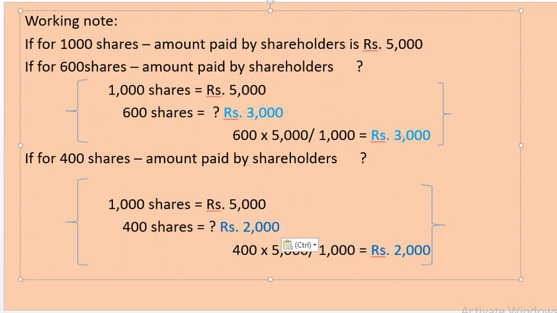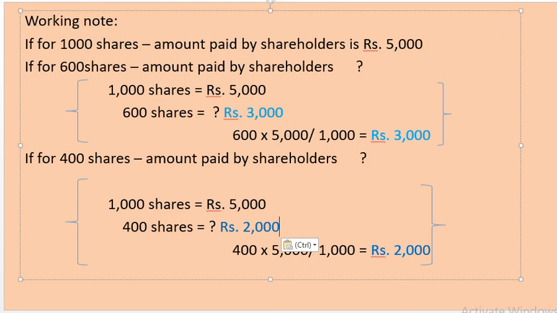For this sum, this is the working note we are going to calculate. Before calculating profit or loss on reissue, first we are going to calculate: for 1000 forfeited shares, the amount credited by shareholders is rupees 5,000. How did we find this 5,000 for 1000 shares?